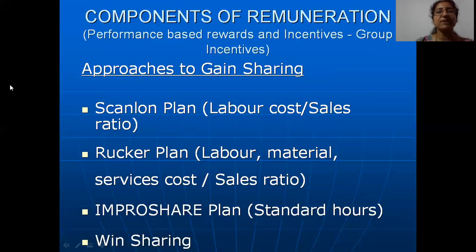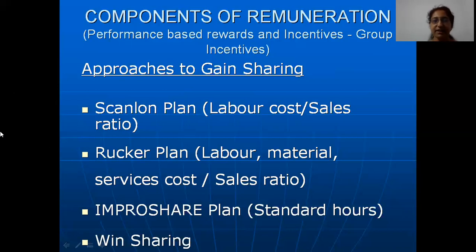Among all these 3 plans, workers prefer this Improshare plan the best. The reason is it's easy to understand. They understand that if 6 hours is the target set for us to complete the task, and we are able to complete the task in 2 hours or 4 hours, we will get some cash. Whereas with the labor cost and sales ratio, the labor, material, services cost to sales ratio and all, they may not understand those calculations much.